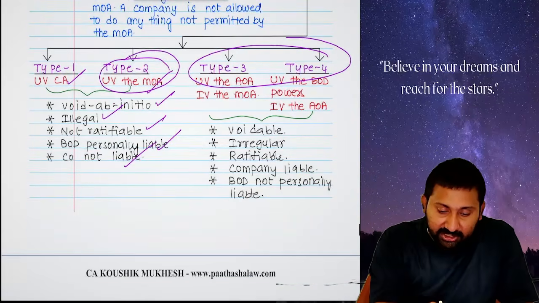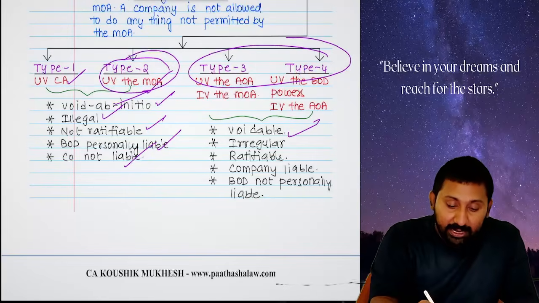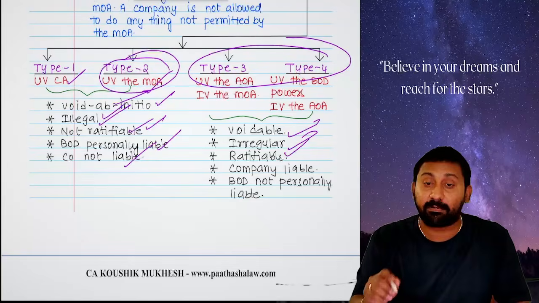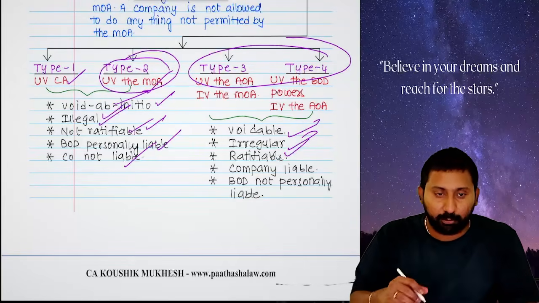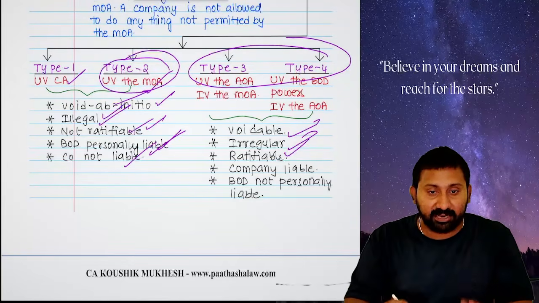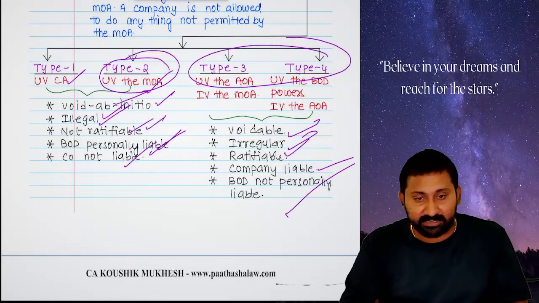In these cases, instead of void ab initio, it is voidable. Instead of illegal, it is irregular. Instead of non-ratifiable, it is ratifiable. Means subsequently shareholders can approve. Here the company is liable. The board is not personally liable.